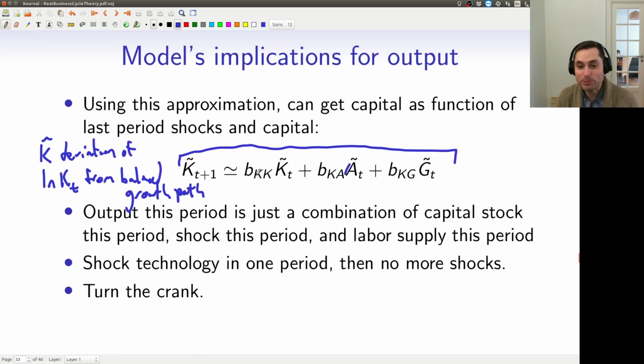And again, since output is just labor combined with A combined with capital, we'll be able to figure out what the deviations of output from its steady state level are. If there's a shock to At, we'll be able to figure out what's the deviation of consumption from its steady state level, and we'll be able to figure out what's the response of labor to a shock to At as well.